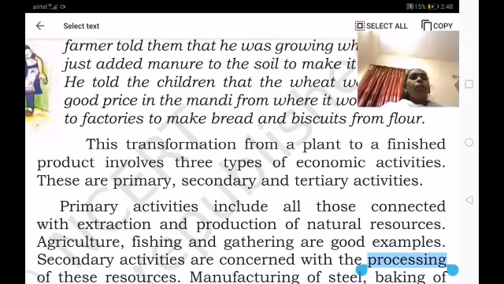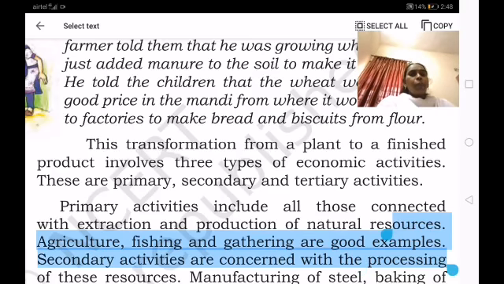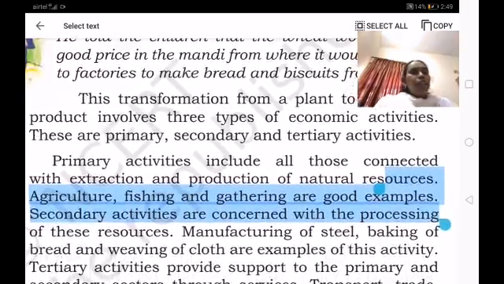So children, what are the three main economic activities? The primary activity, secondary activity and tertiary activity. The farmer comes under which activity? The factories come under which activity? And those making the biscuits and transforming? So let us learn now, especially the primary activities.